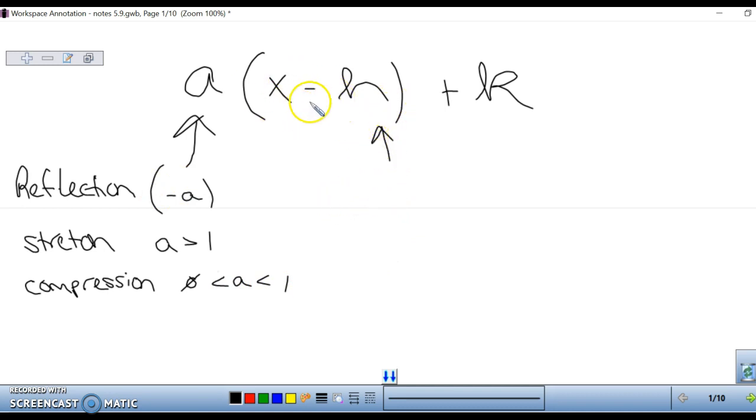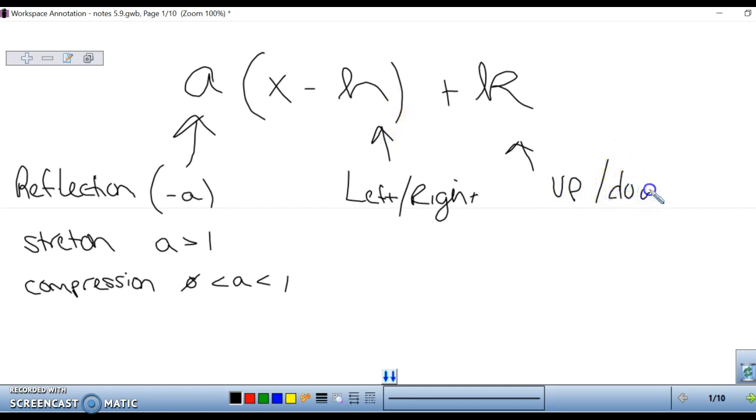If you have a number in with your x, it will show a translation to the left or to the right. If you have a number added on the outside, that affects your y, which moves your graph up or down.